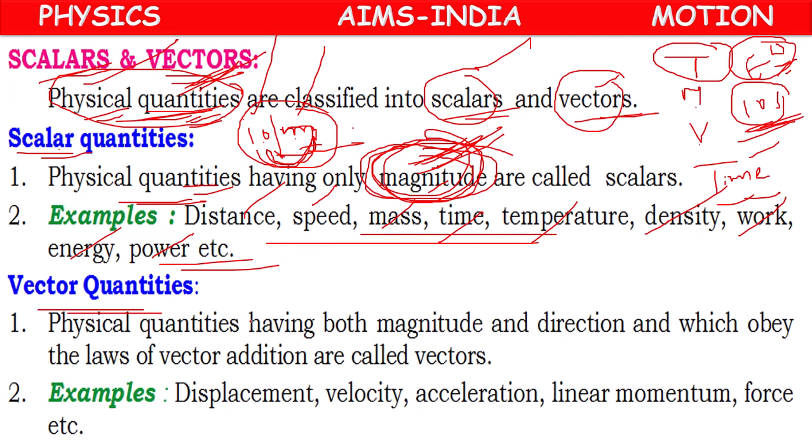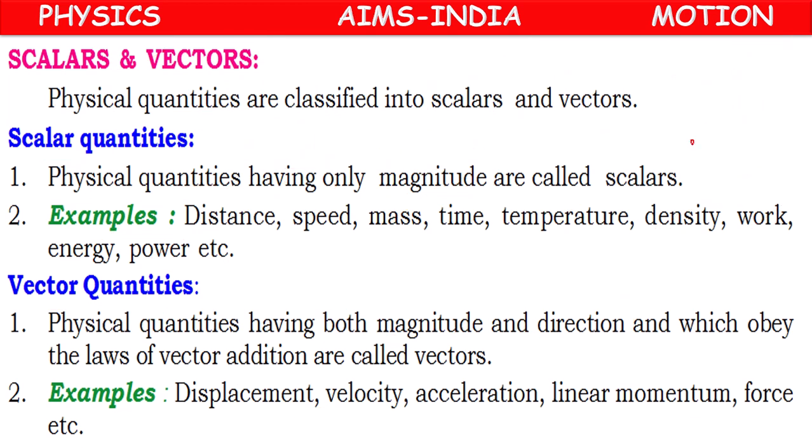But vectors are described with the help of both magnitude and direction. Without direction, they are meaningless. For displacement, we have to tell the direction. Suppose we start from here, we went 3 meters towards east. Next, we went 4 meters towards north. What will be our displacement from starting point to ending point? This will be our displacement.